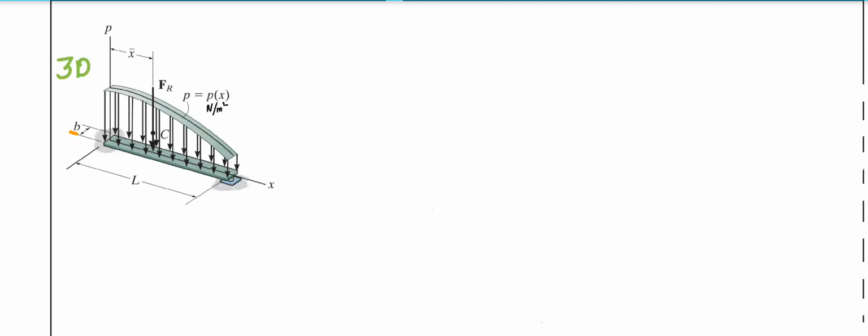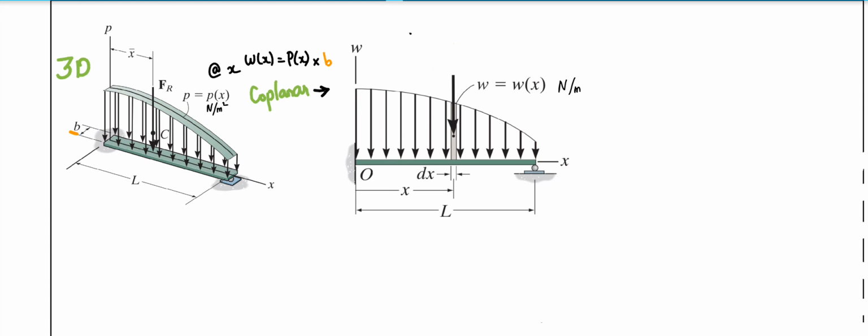I would like to discuss another case, which I'll discuss on a light basis. You can see here a distribution of force, which I take as a planar distribution by considering constant width.